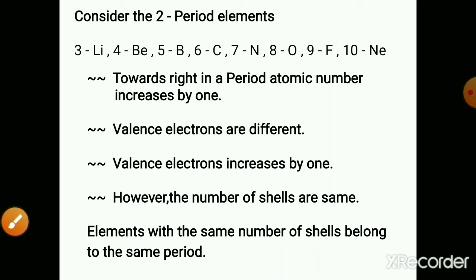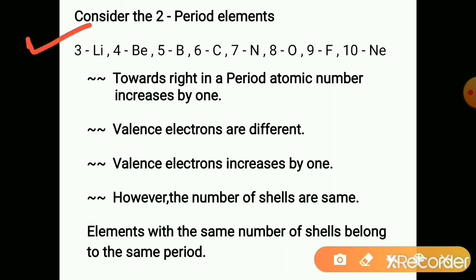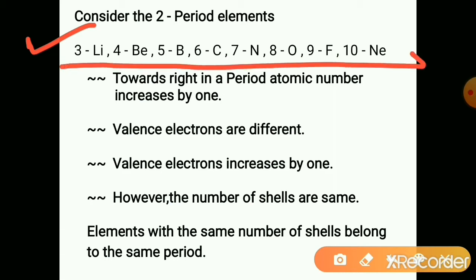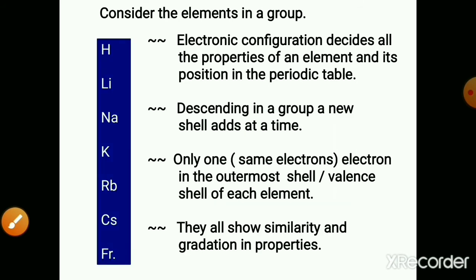So in the second period, there are only 2 shells in all these elements. The second shell is getting filled successively. In the third period, the third shell gets filled up successively with electrons. So this is about the period.